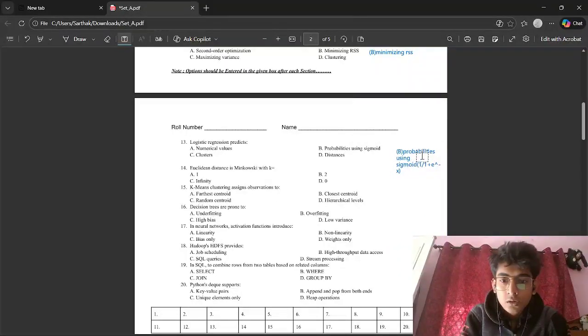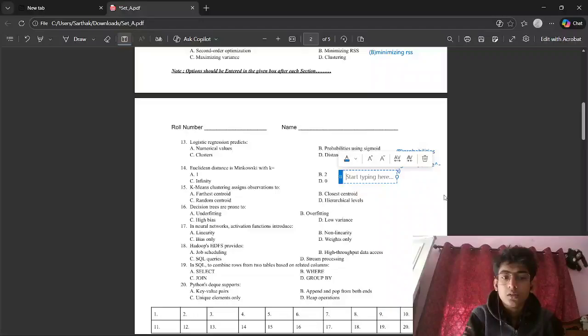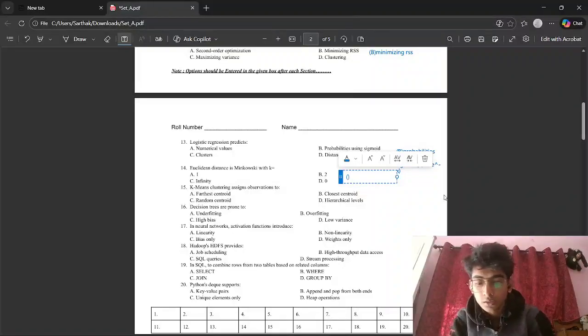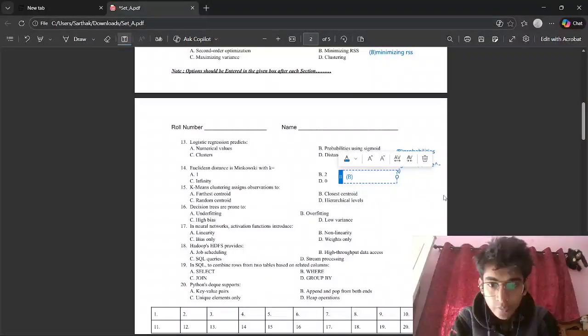Now let's see Euclidean distances in Minkowski with k equal to. So see, for k equal to 1, we get Manhattan distance. For k equal to 2, we get Euclidean distance. The correct answer would be, for k equal to infinity, we get supremum distance, which uses the max function in its formula. The correct answer should be B.